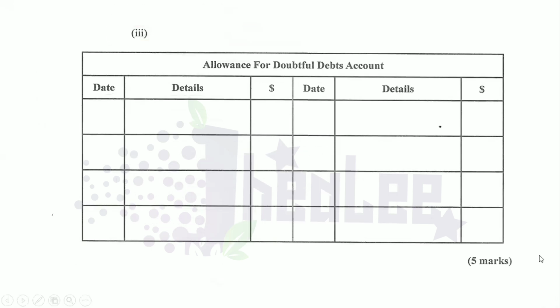So the first entry there is at the beginning of the period 2023, January 1st, details balance brought down, and that is 2,300. Remember, the account carries a credit balance. That is where the balance brought down should be recorded. In fact, when you're preparing the allowance for doubtful debts, your first entry must be credited.